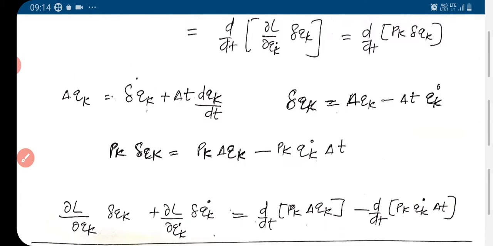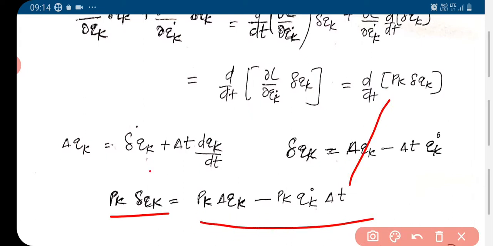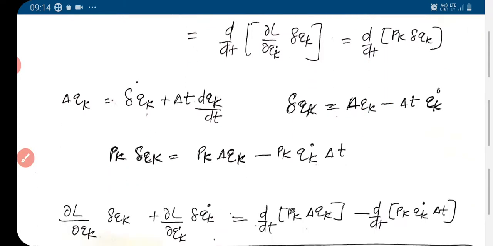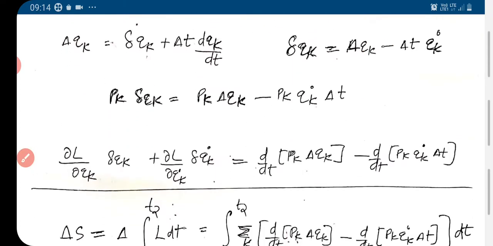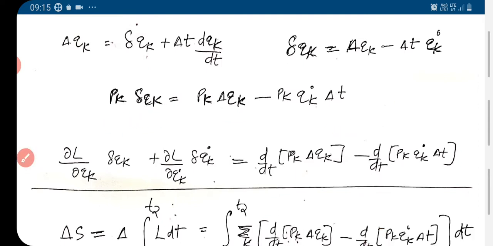That is now given by, if pk δqk is this, then d/dt of pk δqk we have to take. So we have pk δq̇k is this: pk δqk minus pk q̇k δt, so that we get here. So d/dt of pk δqk will be this.